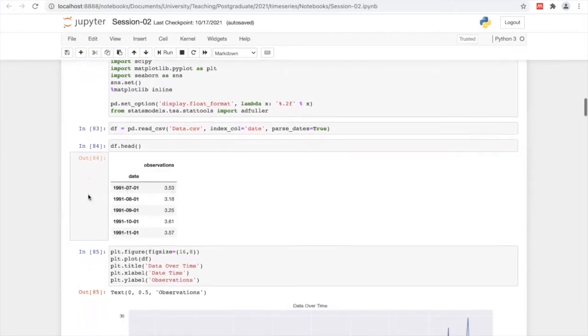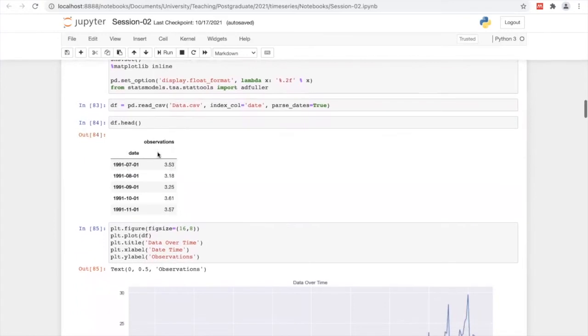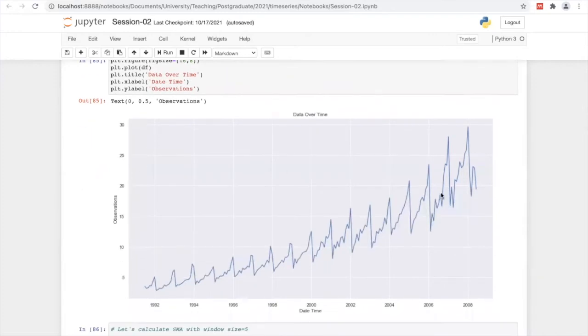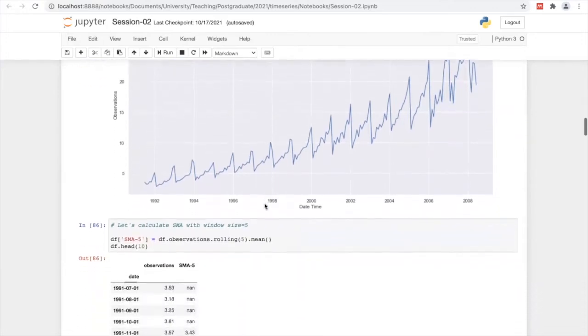I just imported this data and listed the first 5 data points to get some understanding of this data. And you can see that it's a monthly interval data set starting from 1991 and most probably ending in 2008. We actually discussed this data set deeply. There are some cycle patterns and it's a somewhat upward trending data set.